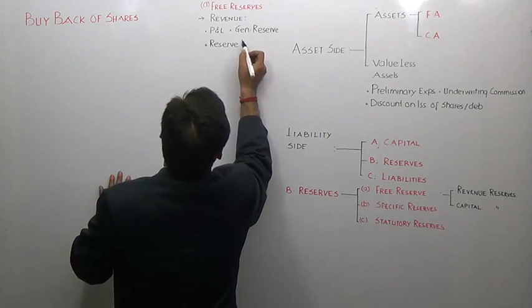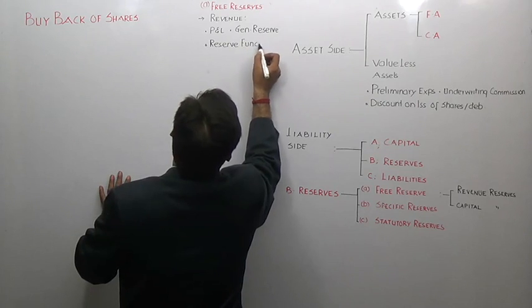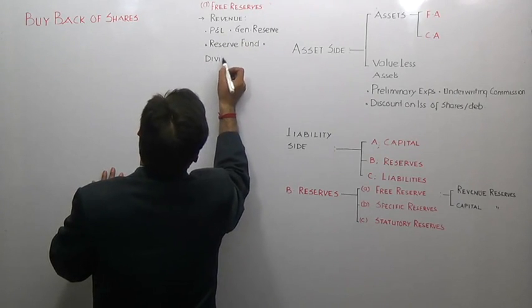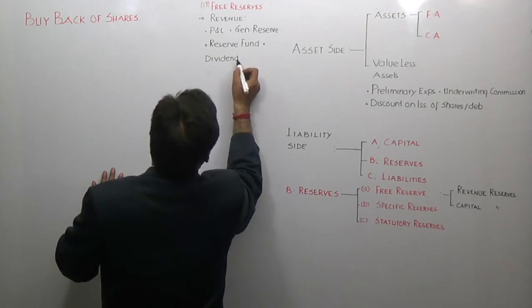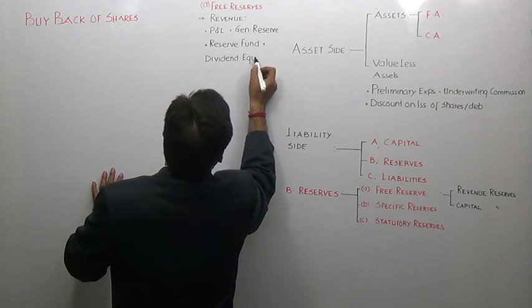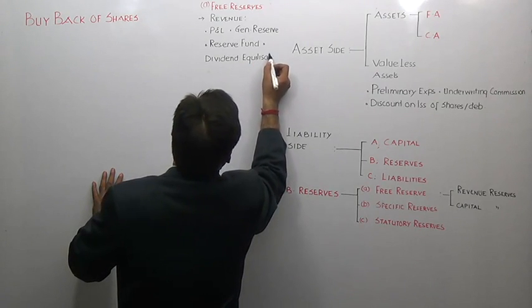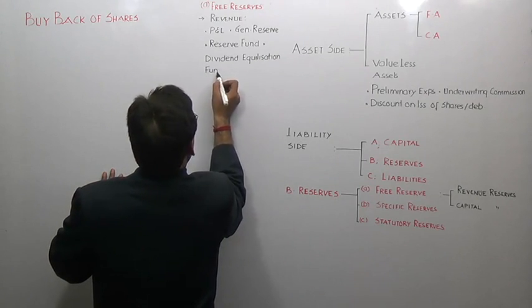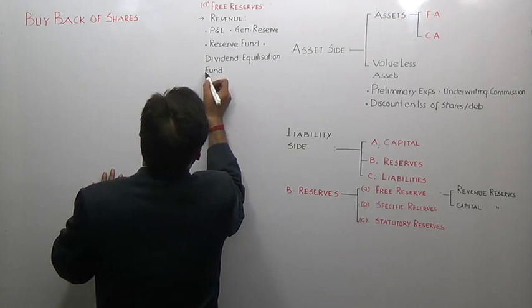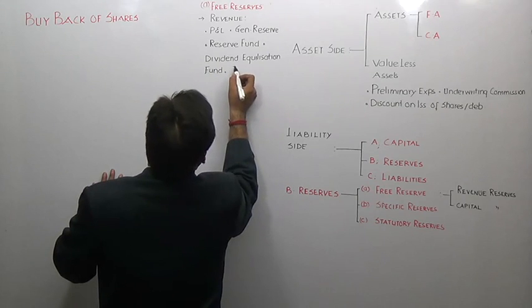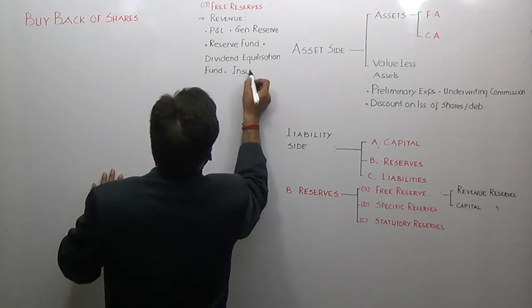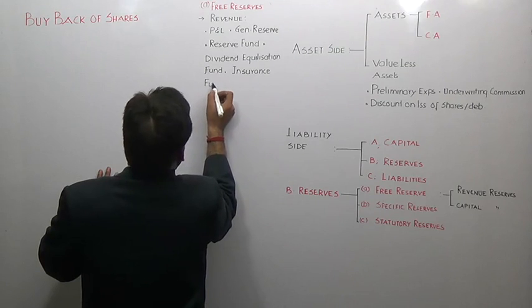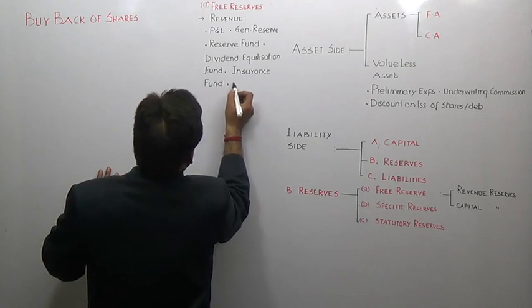General reserve, reserve fund, dividend equalization fund, insurance fund, sinking fund.